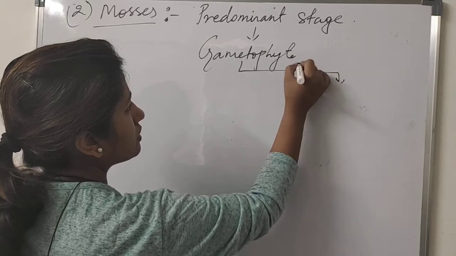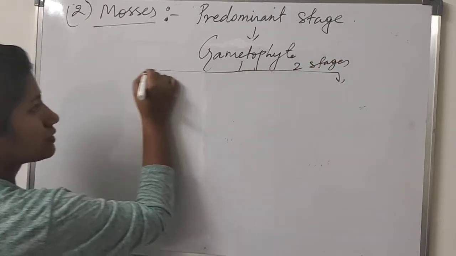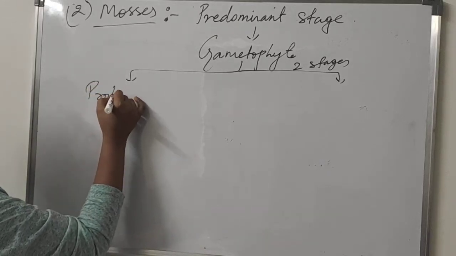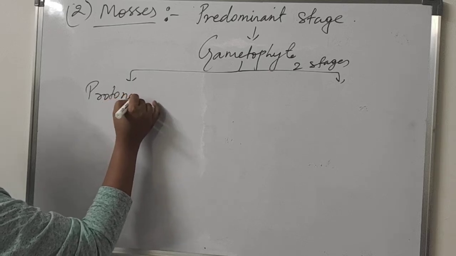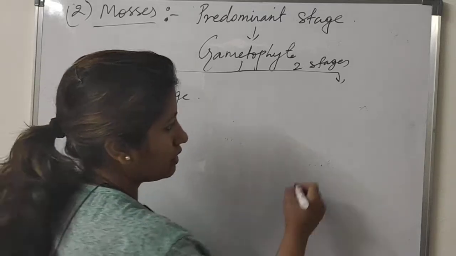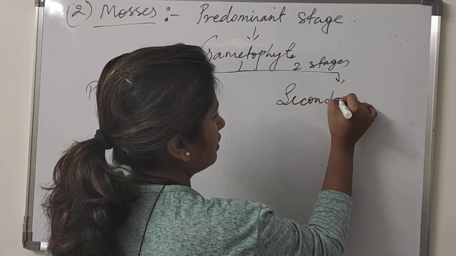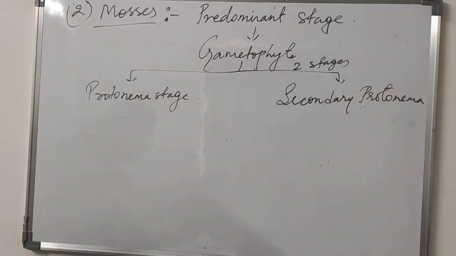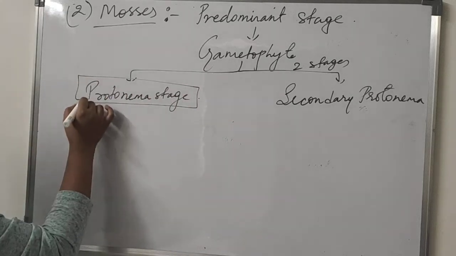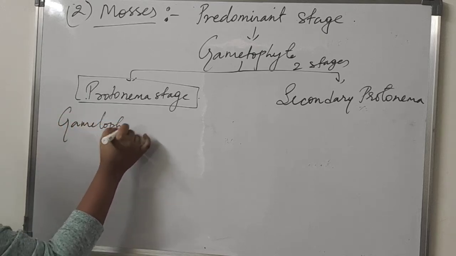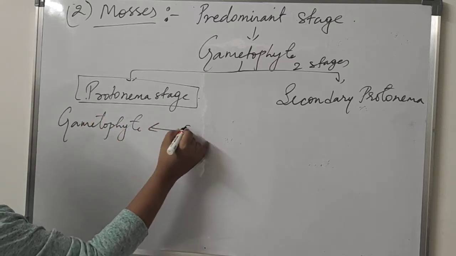It has two stages. One is called the protonema stage, primary protonema stage, and the other one is secondary protonema stage. So what happens in the primary protonema stage? In this stage, gametophytes develop from the spores.